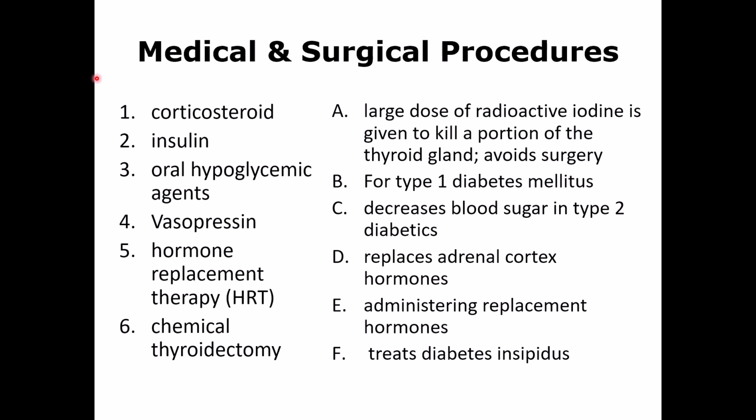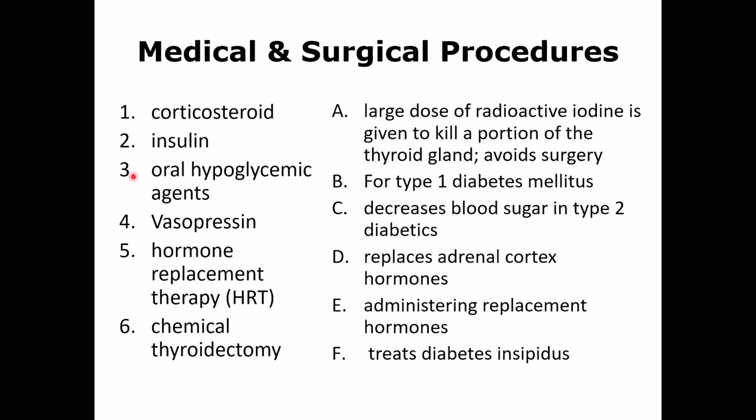Some treatments, one is corticosteroid, and that is to reduce inflammation. If the person has a decreased glucose level, that's another option, but it's usually for inflammation, so a second line of treatment. Insulin and oral hypoglycemics are given for diabetic patients. If the person has type 1 diabetes, they usually start with insulin.